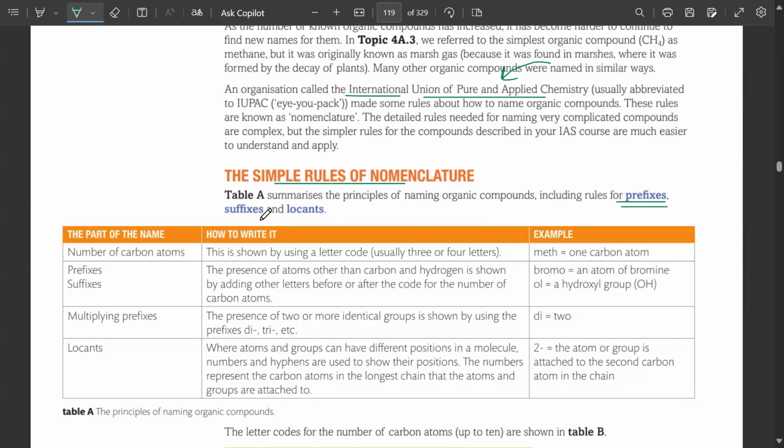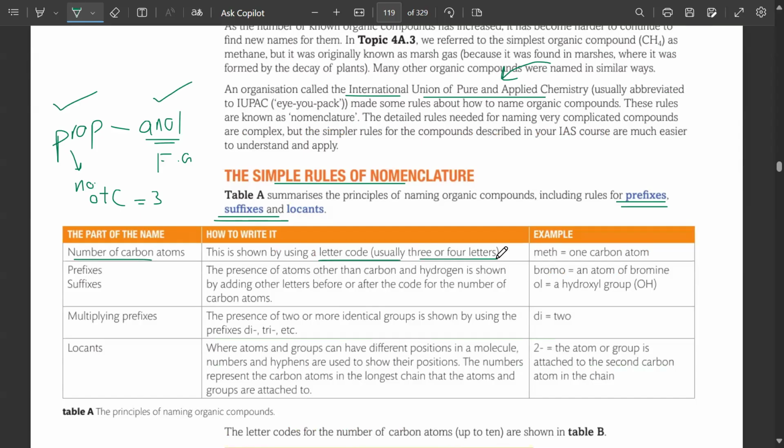What is a prefix and what is a suffix? Okay? Prefix is known as, let's say, prop. And suffix would tell you, if it's anol, the functional group, that it is an alcohol. Prop will tell you the number of carbons, that it is 3. This is known as the prefix. This is known as the suffix. Number of carbon atoms is shown by a letter code, usually 3 or 4 letters. Meth, eth, prop, but, pent, hex. Okay? And the prefixes and suffixes will tell you the rest.